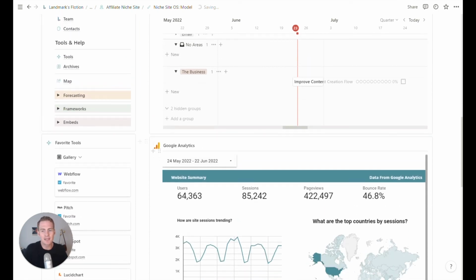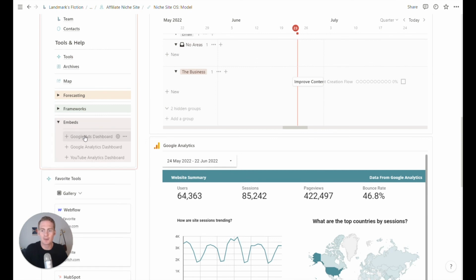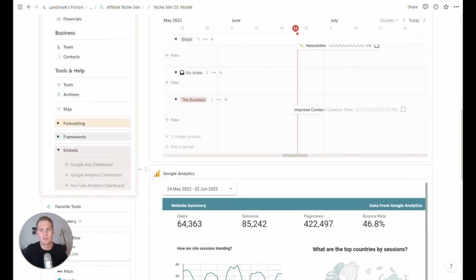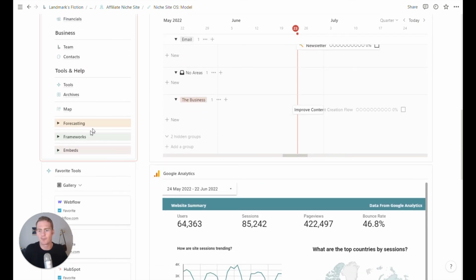And then the embeds that you see, we have a Google Ads dashboard, a Google Analytics dashboard, and also a YouTube Analytics dashboard, and I will add the Search Console report to these embeds by the time you access the Niche Site OS. So I think that just about covers it.